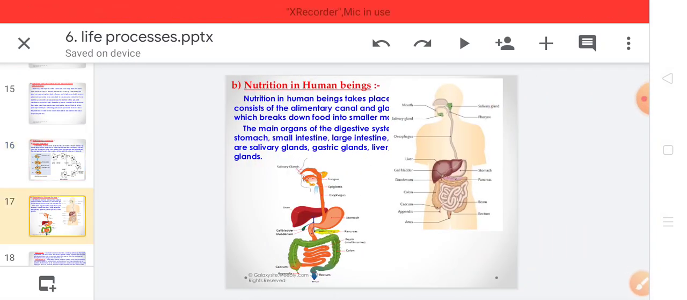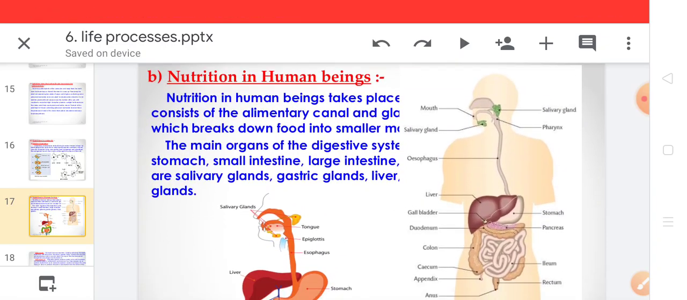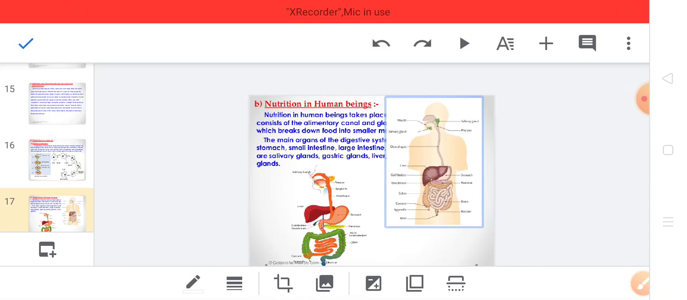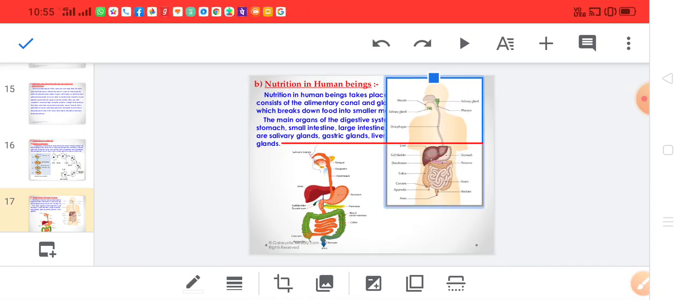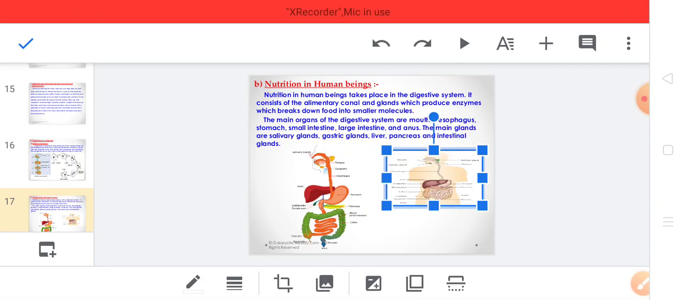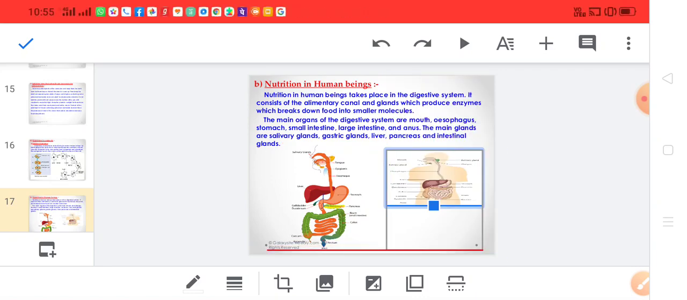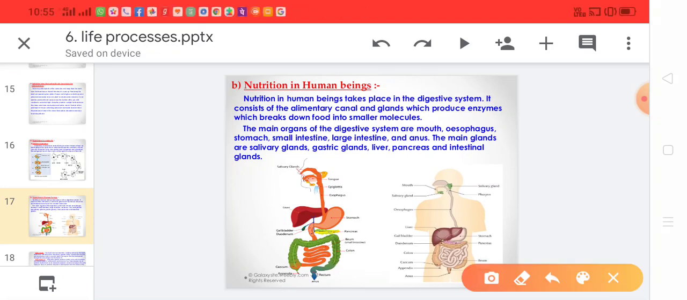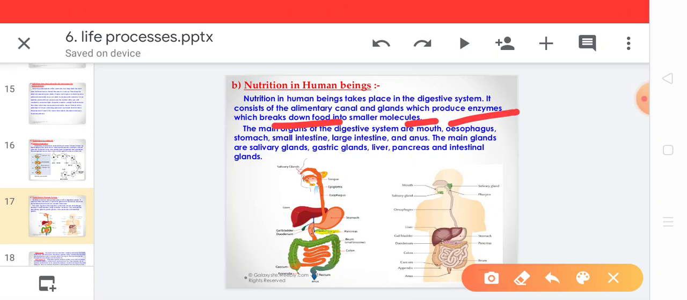Next we study nutrition in human beings. Nutrition in human beings takes place in the digestive system, which consists of the alimentary canal and glands which produce enzymes, and these enzymes break down the food into simpler or smaller molecules.